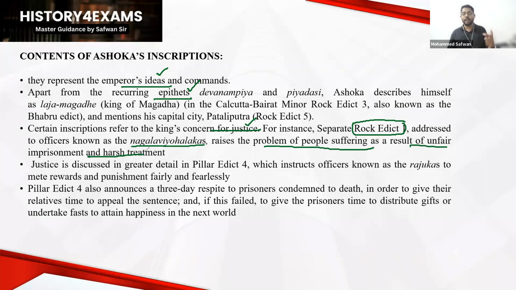Addressing them, the king says that you have to have a fair, good trial and a strong administration. The king is warning them. Such a thing can also be seen regarding the justice system in pillar edict number 4. This is very important because how many of you actually watched that video uploaded on our YouTube discussing animal sacrifice? King Ashoka is going to ban animal sacrifice based on pillar edict number 5.